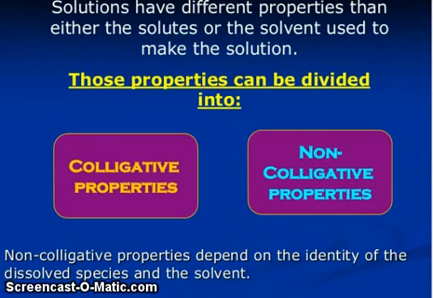Today in this video, I am going to talk about colligative properties and non-colligative properties. What is the difference between colligative and non-colligative properties? I hope this video will be helpful to you.